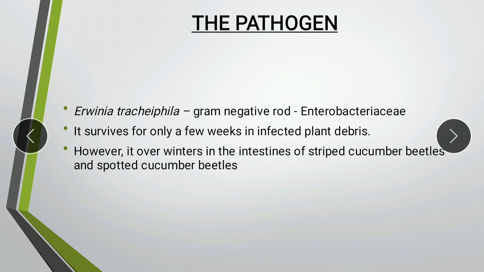In the intestines of these vectors, the organism is going to overwinter. So this organism causes bacterial wilt of cucurbitaceae, which includes cucumber, cantaloupe, squash, pumpkin. There are different vegetables which are involved under this.